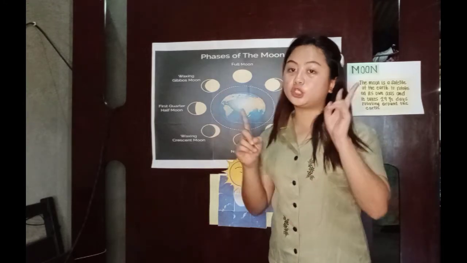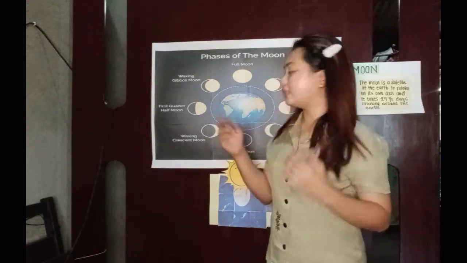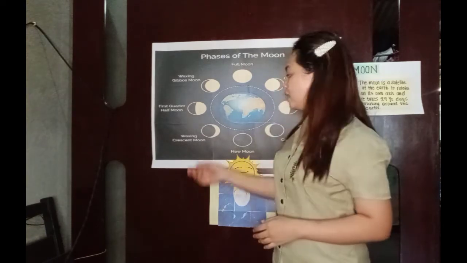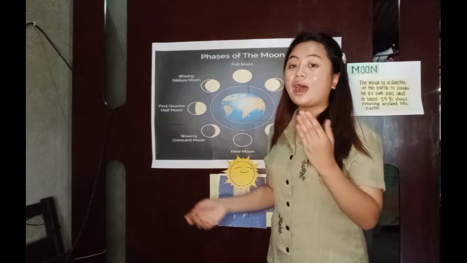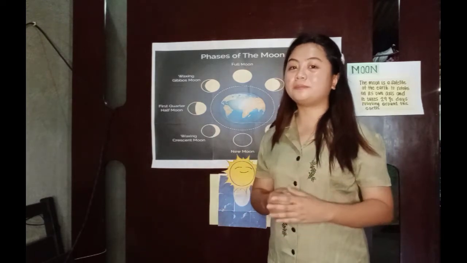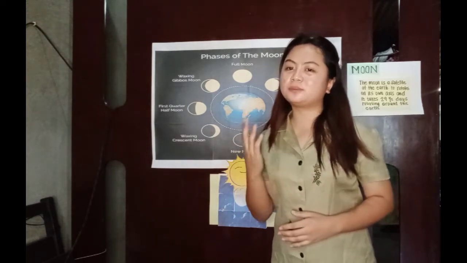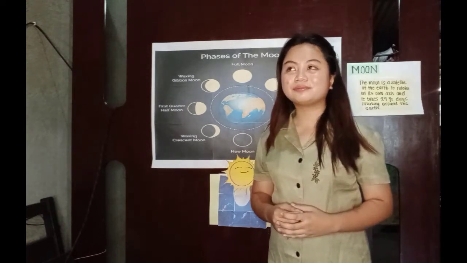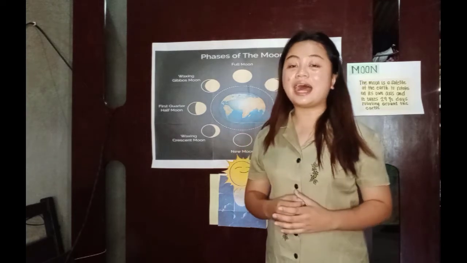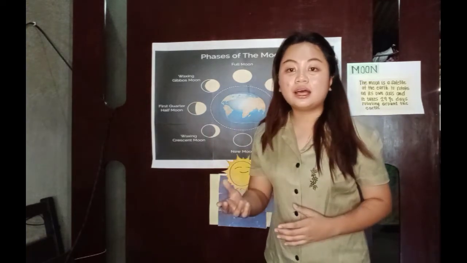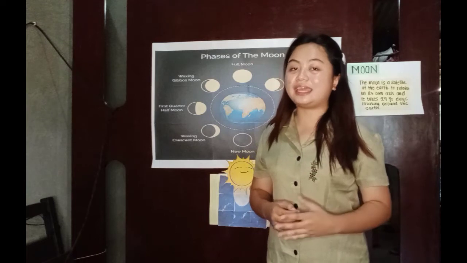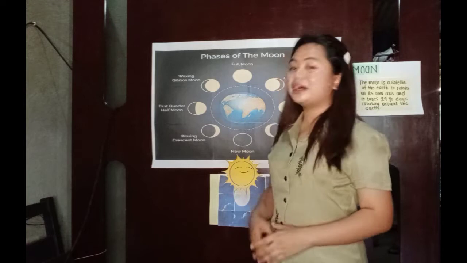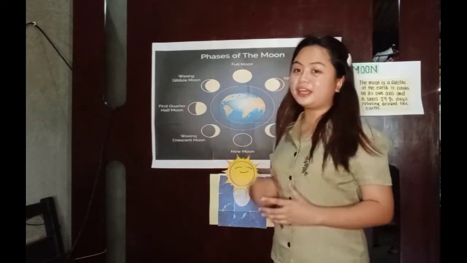After 1 or 2 days, we see the small edges of the moon lighted, and that is the waxing crescent moon. Waxing phase is when the moon seems to be glowing. Will you explain again what is waxing crescent moon? It is less than half light and it occurs when the moon illumination is increasing. Correct. Now, let's look at the next picture.